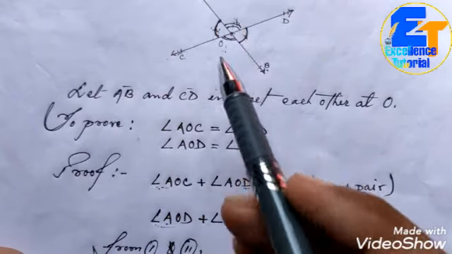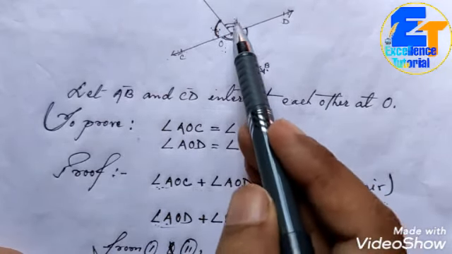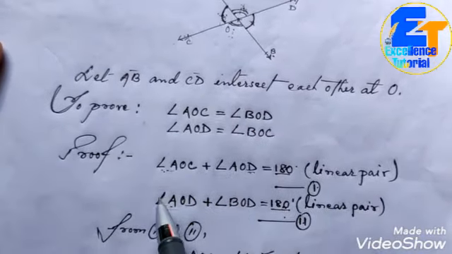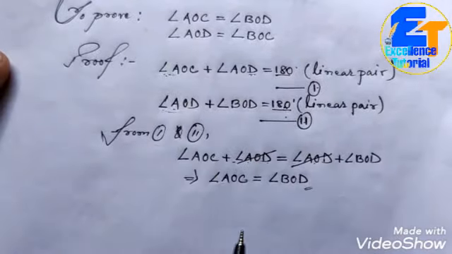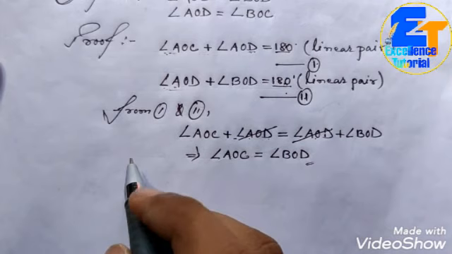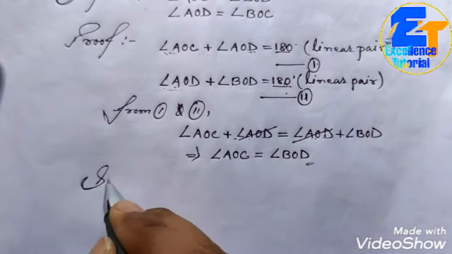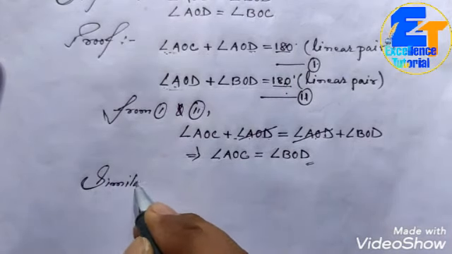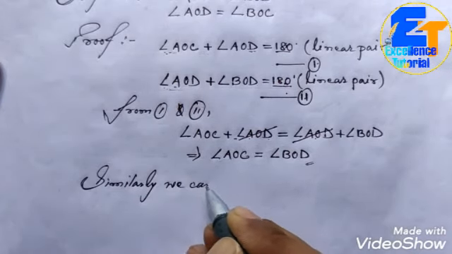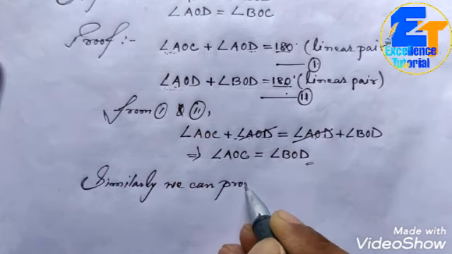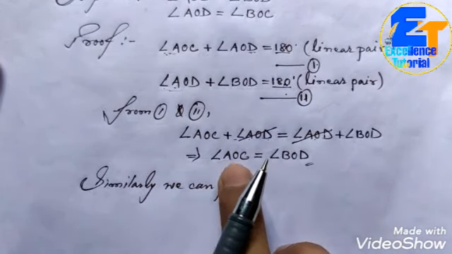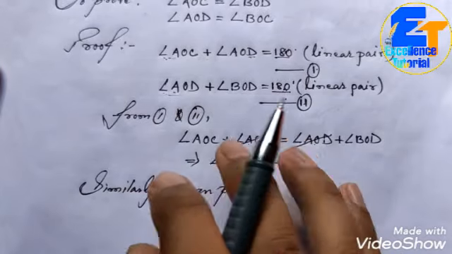Similarly, you can prove that these two vertically opposite angles are also equal. Just by writing similarly, we can prove. We have proved angle AOC is equal to angle BOD.